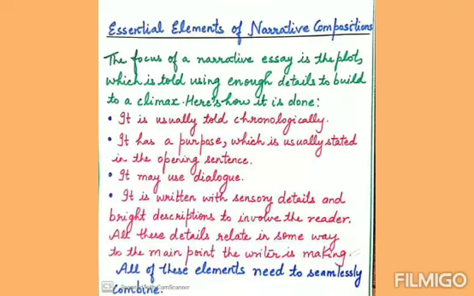Now let us go through the essential elements of narrative composition. The focus of a narrative essay is the plot, which is told using enough details to build to a climax. Here's how it is done. It is usually told chronologically. The word chronologically means in a way that follows the order in which the events or records occur.